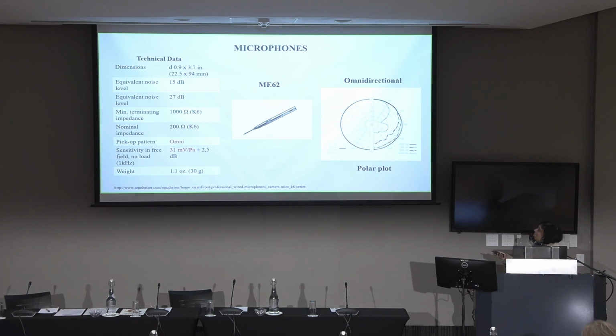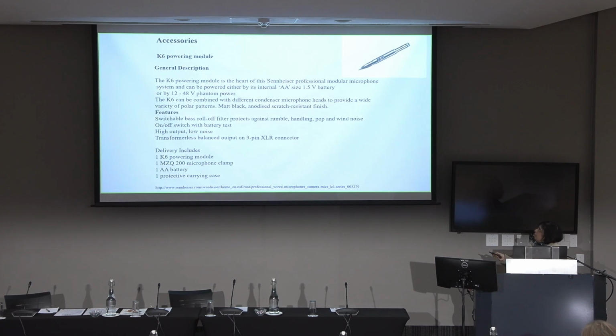And in microphones like the Sennheiser and perhaps in many others, it's not enough to get the microphone. There are accessories, which you will regret if you don't order, which include the powering module, because you have to power the microphone. So there's a powering module that attaches to the microphone, which in the past, we could just put alkaline batteries in. Now you can also hook it into your recorder and draw power from that. That, by the way, is called phantom power. So if you see the word phantom power, it basically means you can plug it into your recorder and the microphone can be powered from there.